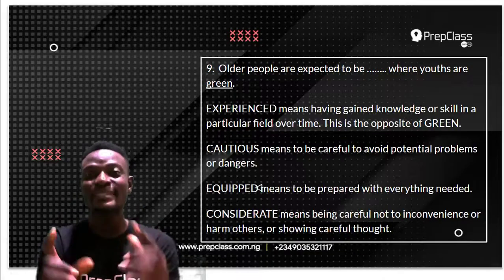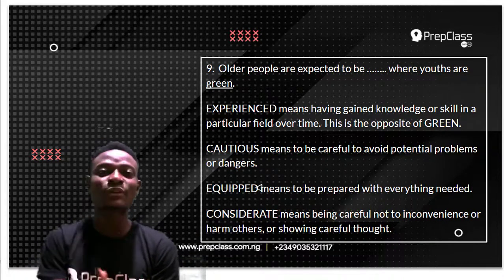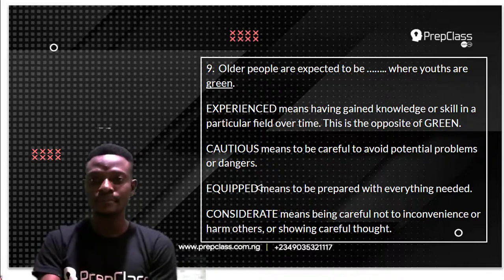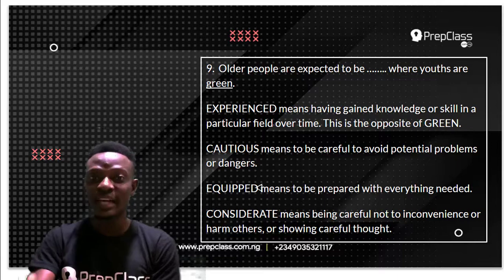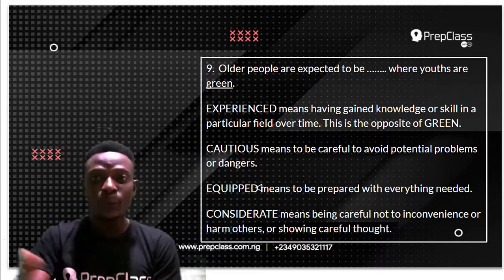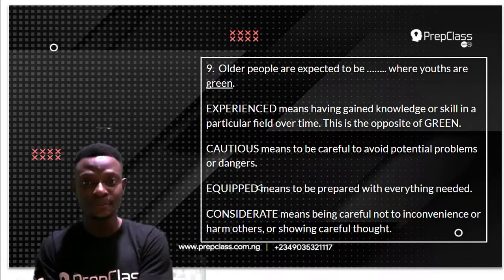Now, the word experienced means having gained knowledge or skill in a particular field over time. Older people, as a result of their age, are expected to have gained knowledge, are expected to have been experienced, where youths are green, where youths are inexperienced because of their age.